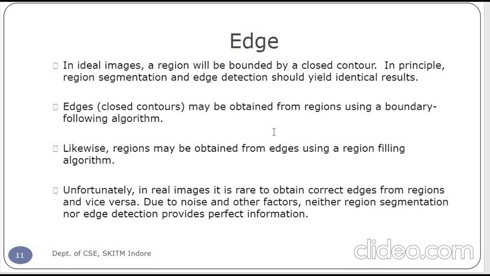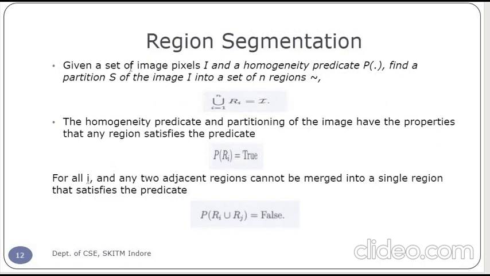The closed contour may be obtained from the region using a boundary following algorithm. Likewise, the region may be obtained from edges using a region filling algorithm. Unfortunately, in real images it is rare to obtain the correct edge from the region and vice versa. Due to noise and other factors, neither region segmentation nor edge detection provides perfect information.